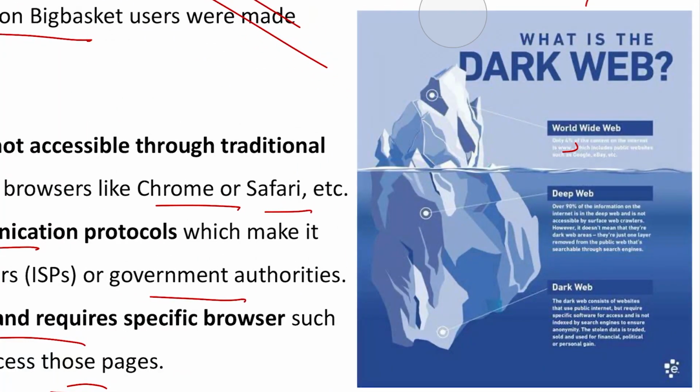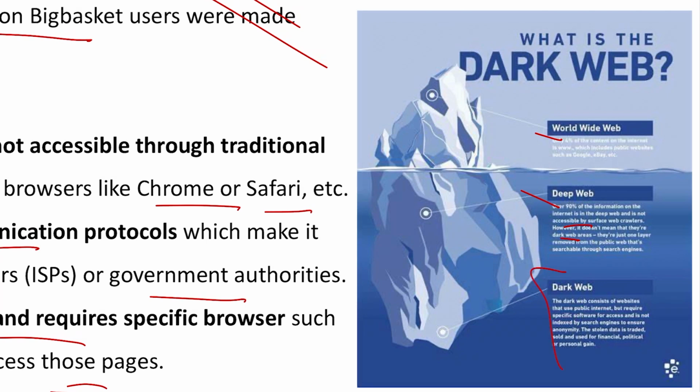So, here we have three kinds of web, friends. The first one is the surface web or the World Wide Web, which is available free of cost to everyone by the very click of a button. Then there is one more, the deep web. So, here you will have to enter passwords or fulfill some criteria in order to get access to this deep web. So, this is a bit confidential information.